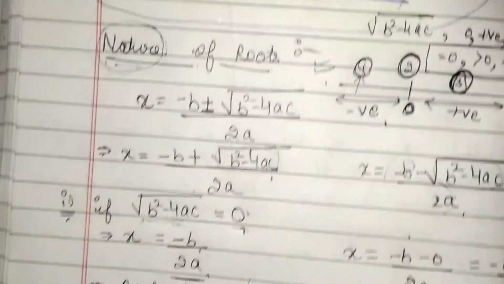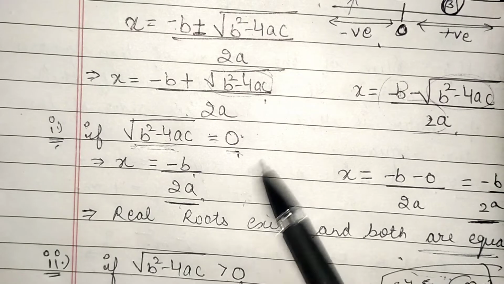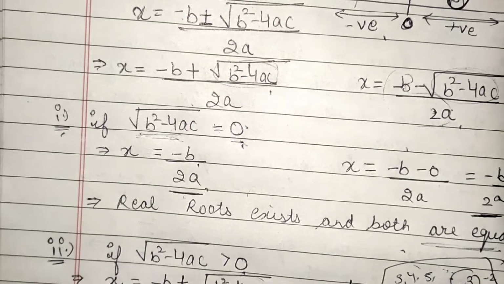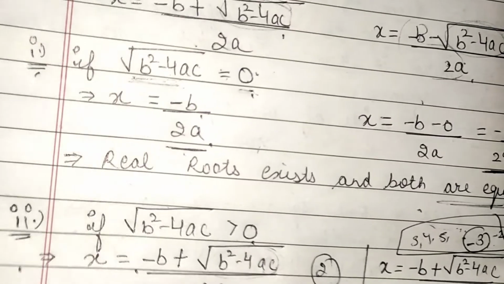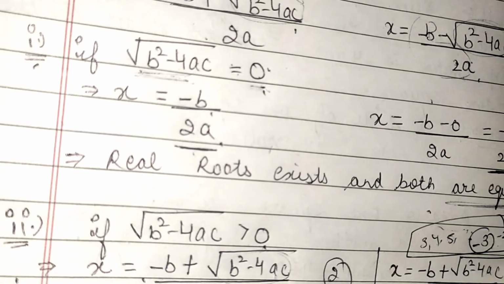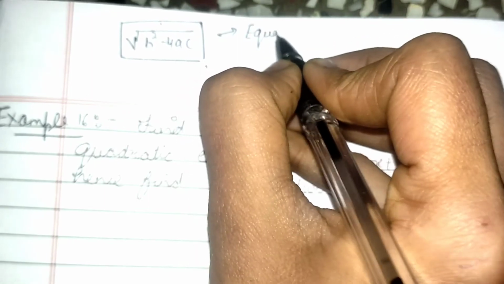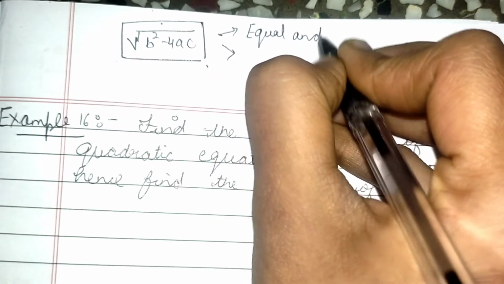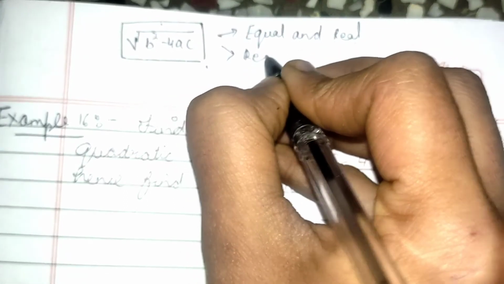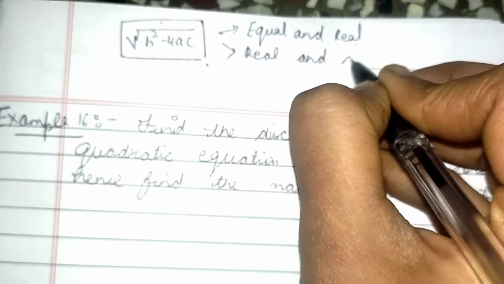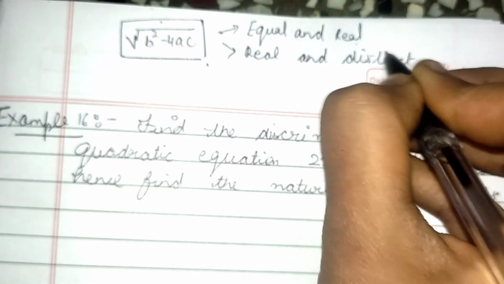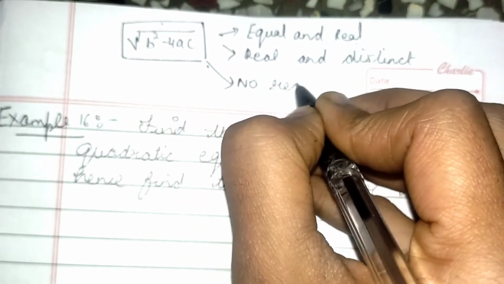So remember that these 3 conditions exist: either your roots will be equal, your roots will be distinct and real, or no real roots will exist. Okay. So you can see that this under root of b square minus 4ac is the factor which is deciding whether my roots will be equal and real, or real and distinct, or no real roots exist.